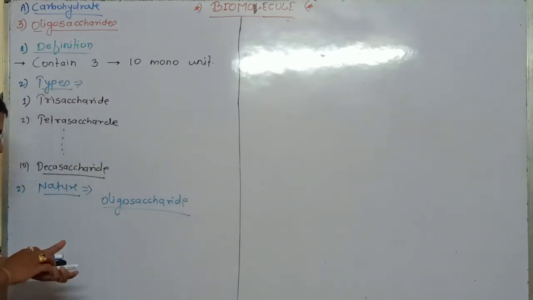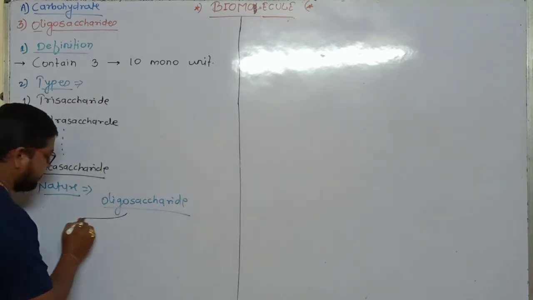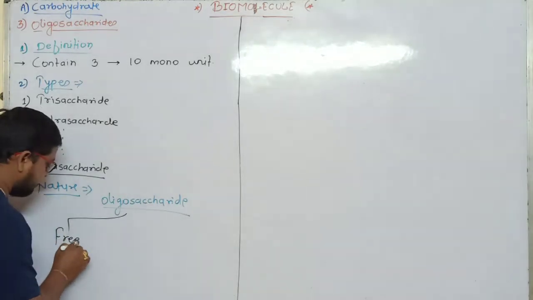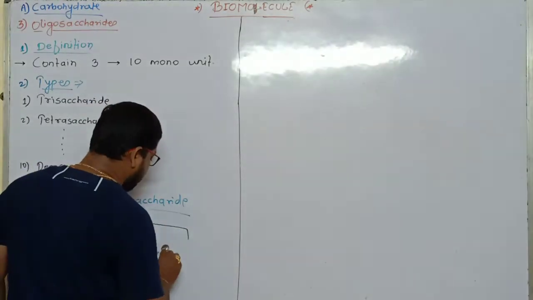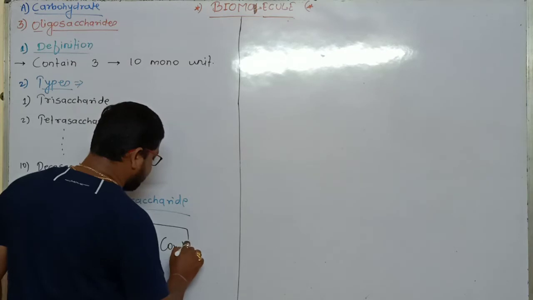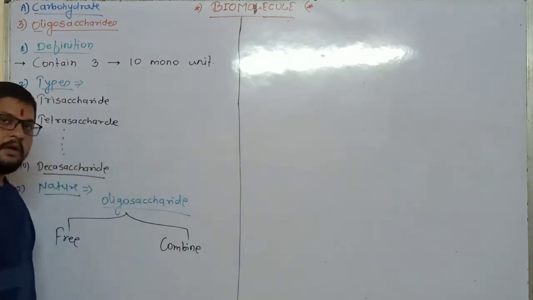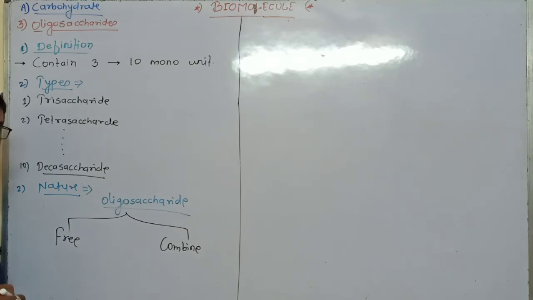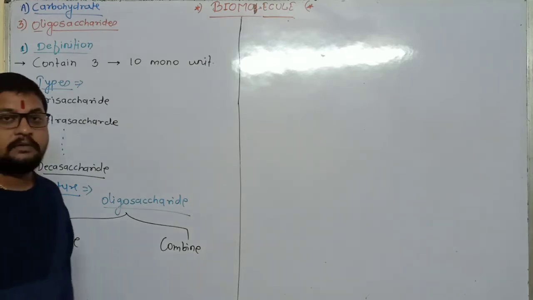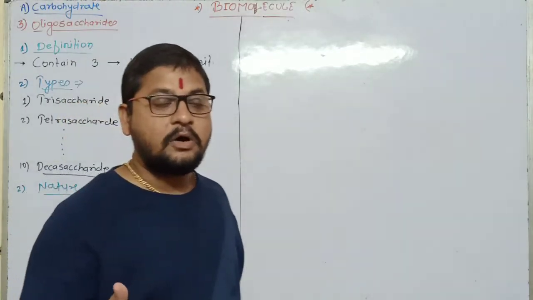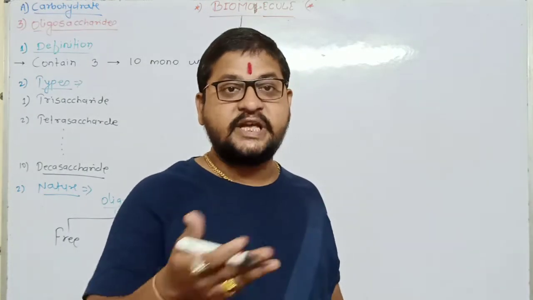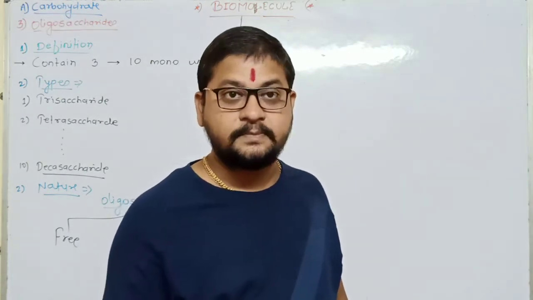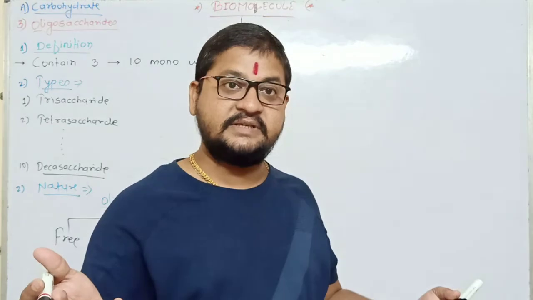The first is free form, freely present, and the second is combined form. Freely present means what? They do not make association with other compounds. Means they are freely present in the living system.